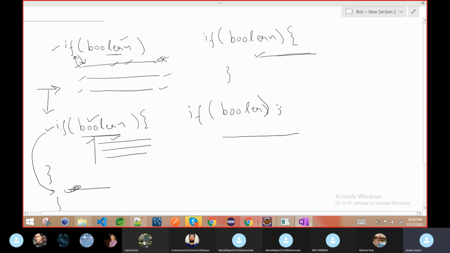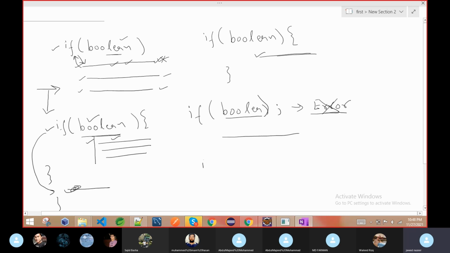Students generally say this is a syntax error, because we cannot give a semicolon after if. But this is wrong, this is not an error. Remember this thing: if you give a semicolon after if, then it is not an error.